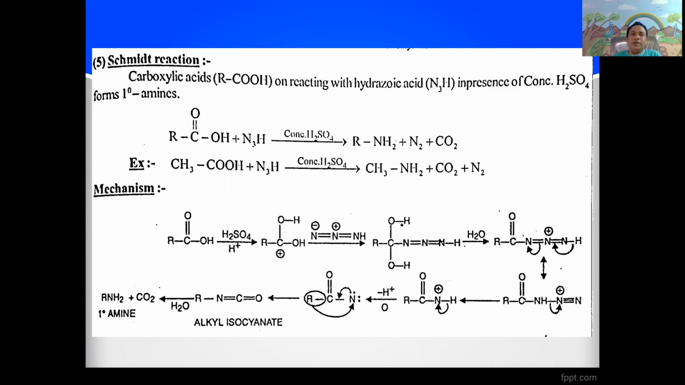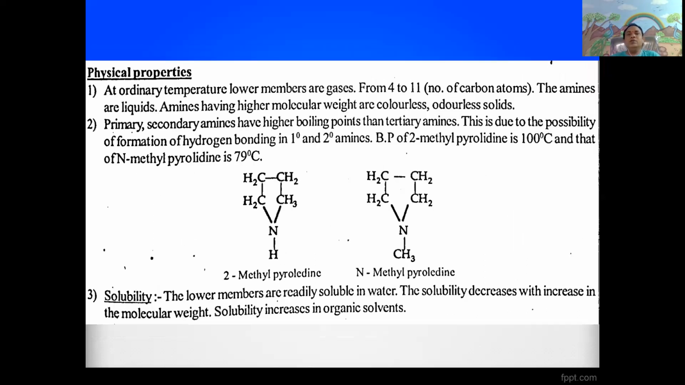This is the Schmidt reaction. Means in the Schmidt reaction, carboxylic acids upon treatment with hydrazoic acid in the presence of concentrated sulfuric acid give one carbon less primary amines. It is called the Schmidt reaction. These are the main preparations of amines.